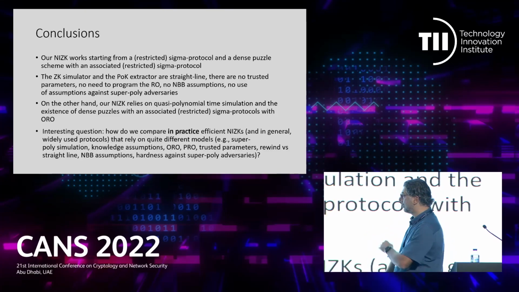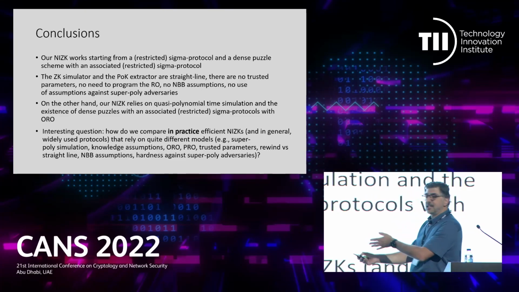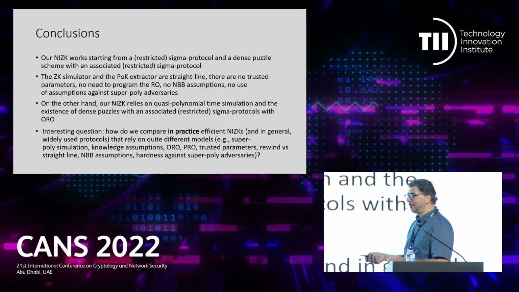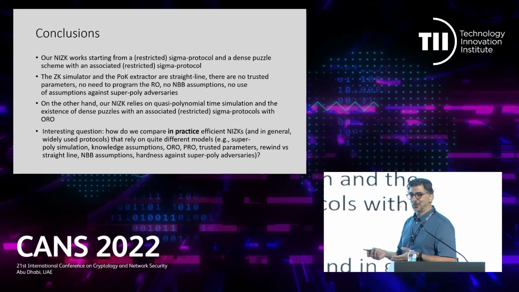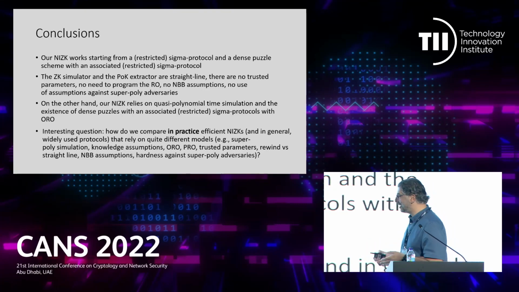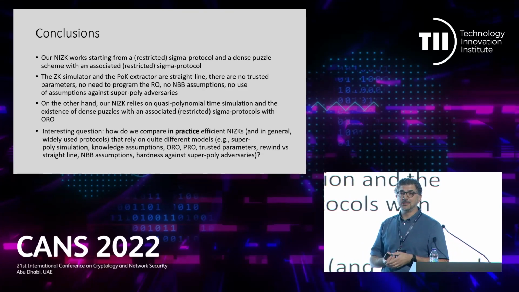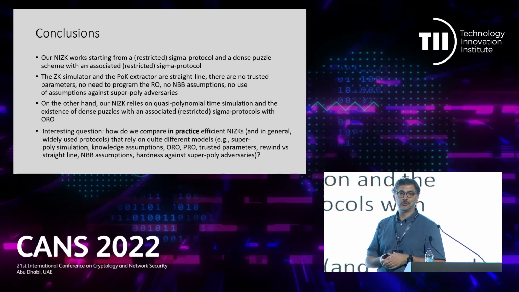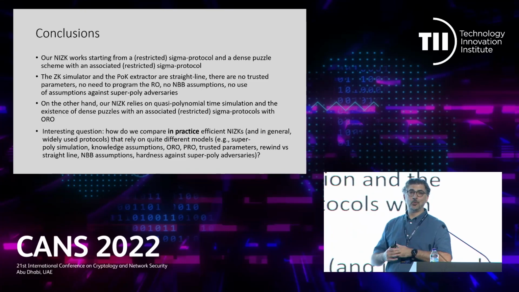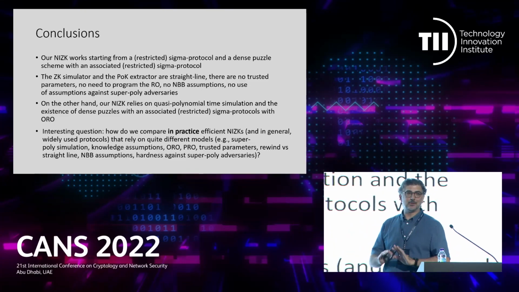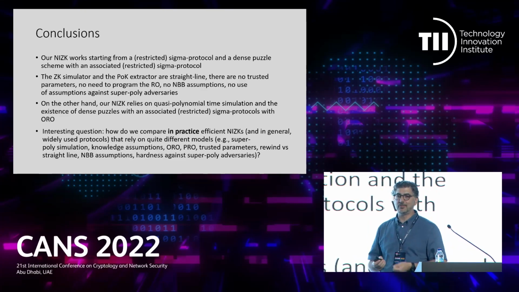Yeah, so it looks like many nice features, except these two limitations, but all constructions must have limitations, potential points of failure. What is interesting is to compare, because this is a jungle, basically. You can have so many points of failure in order to construct NIZKs, use some of them, and it would be nice to understand which selection is better in the application, and in particular what is used in practice. My feeling is that in practice, everyone uses whatever is super efficient and not broken yet. And so basically you can have the weird and crazy models and assumptions, but if they are not broken yet, people will use them